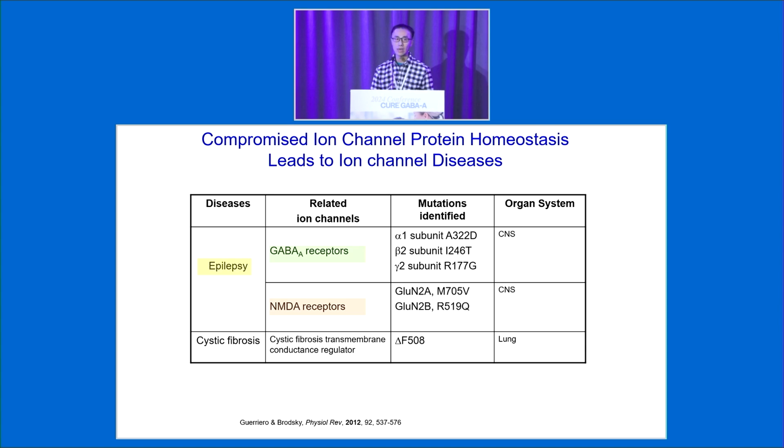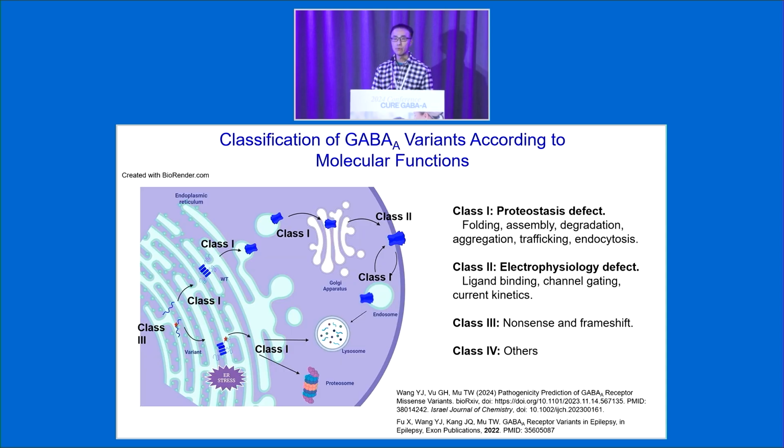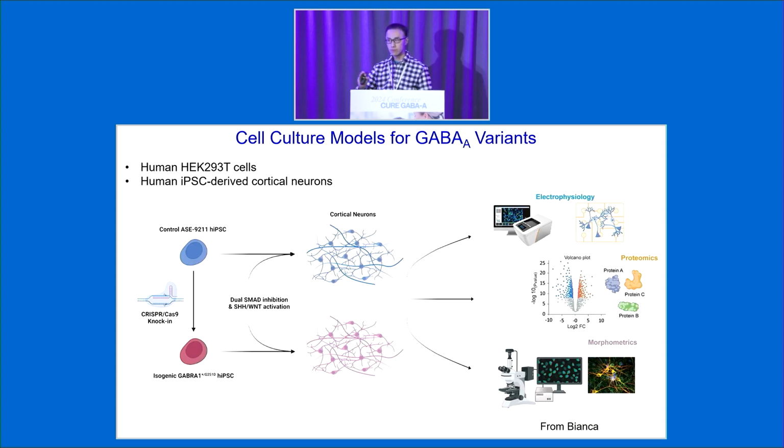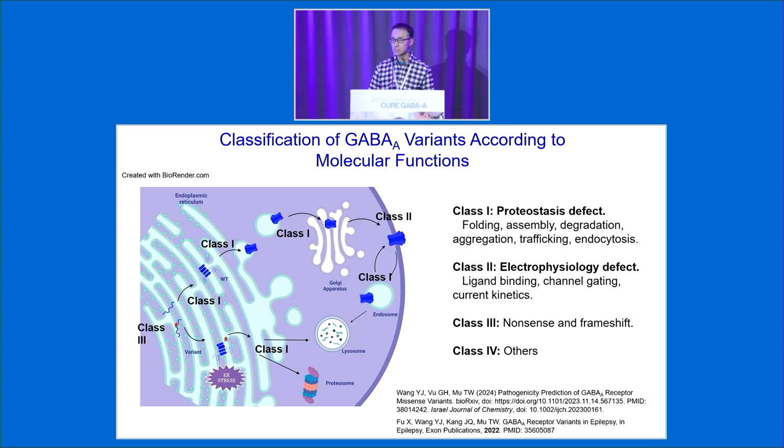So for us, we try to borrow the successful story from the CFTR field, and see how we can contribute to this GABA receptor field. For these different GABA receptor variants, we know that we can categorize them according to their molecular functional deficiency. The first one is called the proteostasis deficiency. This means that if this variant occurs, the protein will not be able to travel to the membrane for its